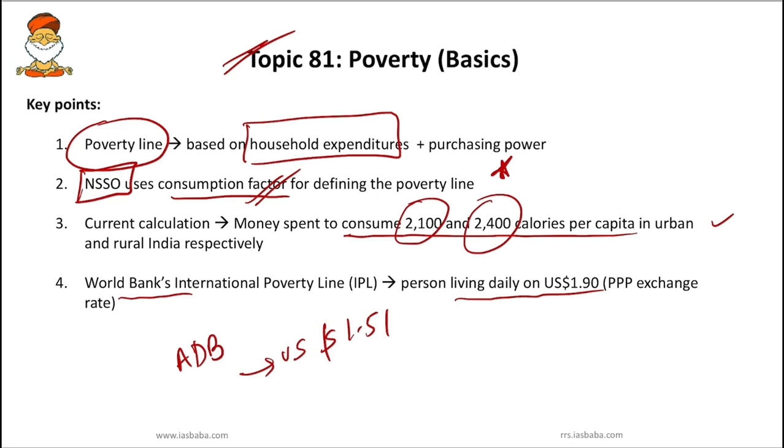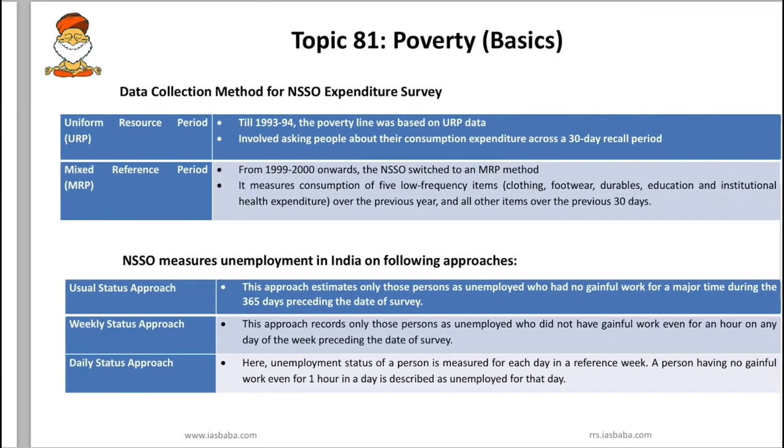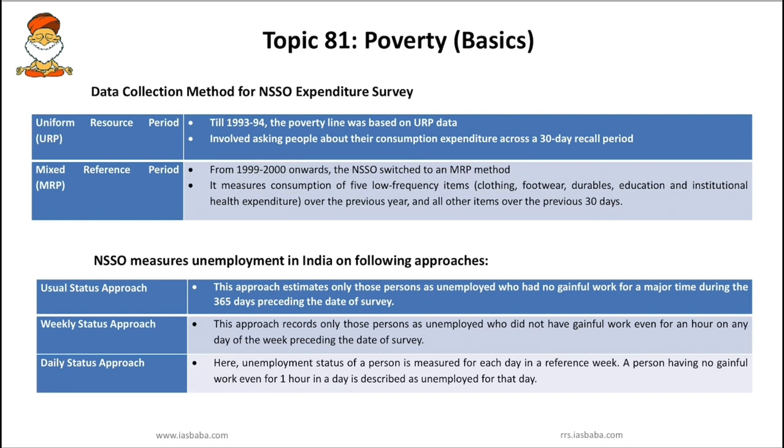So it regularly conducts surveys on household consumer expenditure, in which households are asked about their consumption of the last 30 days, and this is taken as representative of general consumption. Okay, so just remember these two important facts. Next, you have to know the data collection method for the NSSO expenditure survey. So let's try to know the data collection method.